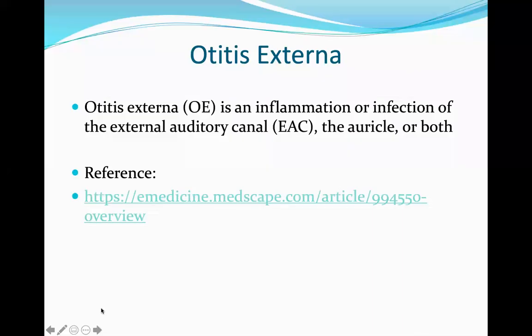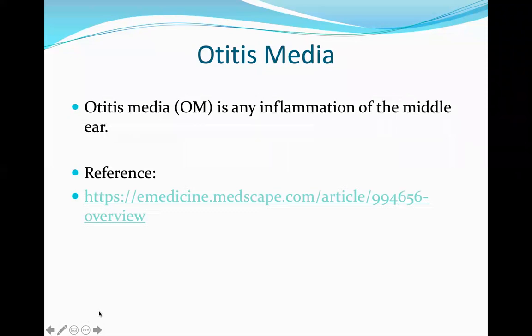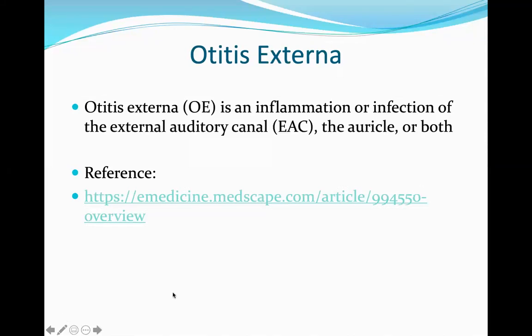So this is about the otitis media. So what is the difference between otitis media and externa in the medication? For otitis media, the mainstay of antibiotic is amoxicillin plus clavulanic acid. And if the patient is allergic to the amoxicillin, you can use cephalosporin derivatives. And for the otitis externa, you can use fluoroquinolones with the combination of the steroid, analgesic paracetamol, and antifungal clotrimazole or nystatin powder.